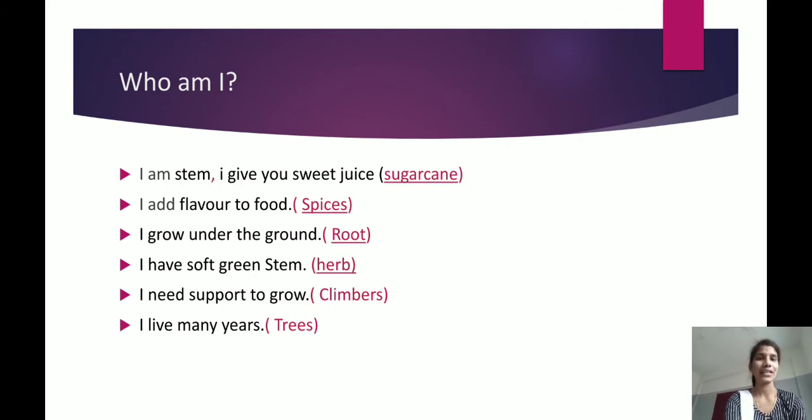Yes, children? Yes. I have a soft green stem. Who has a soft green stem? Herb. Herb has a soft green stem. Yes or no, children? Yes.